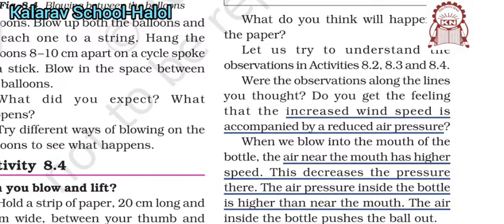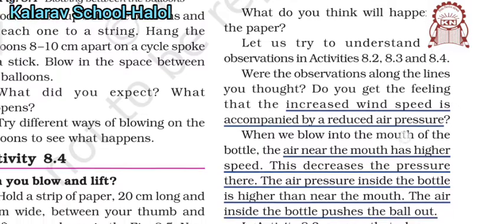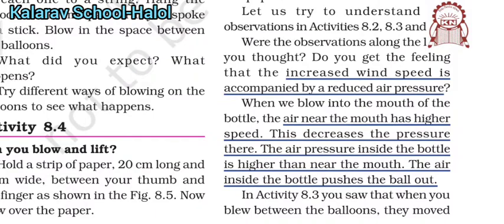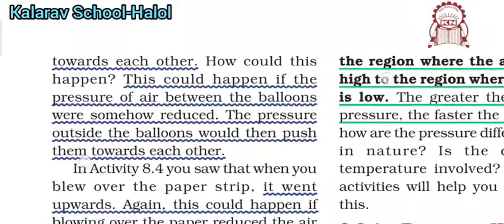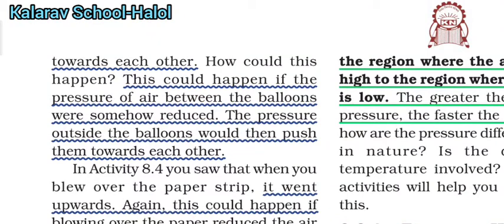In activity 8.3, when you blow, you see the pressure decrease. The air pressure inside the bottle is higher than near the mouth, so the air inside the bottle pushes the ball out. Similarly, if the pressure of the air between the balloons is reduced, the pressure outside the balloons pushes them towards each other. They go towards each other if you blow between them.